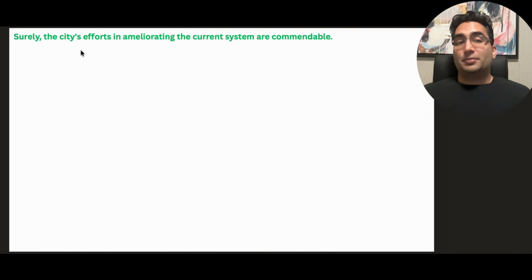In this case, I'm commenting on the question. The city's efforts in ameliorating the current system are commendable. Commendable means very appreciable. Ameliorating is improving. Every time I think about the word improve, I think of ameliorate or enhance. Better substitutes for something basic. And I have that for every word that is common.